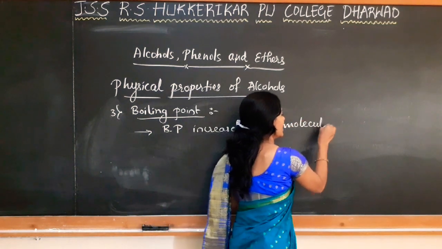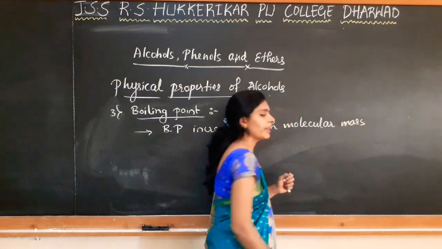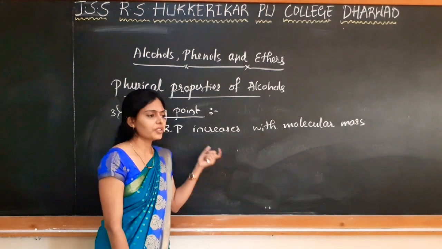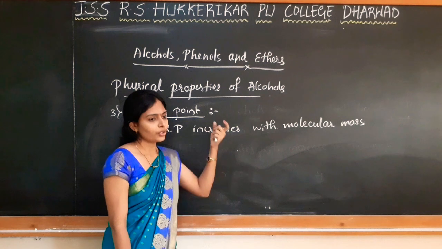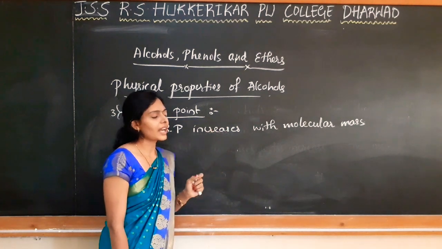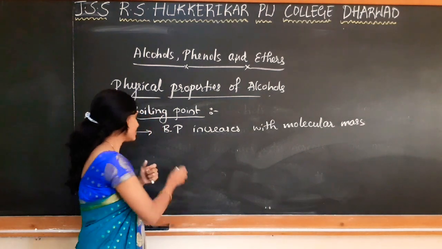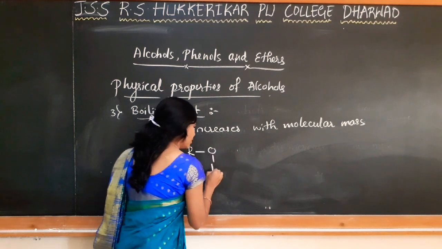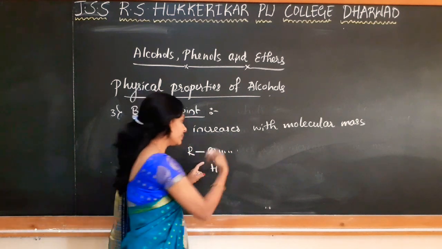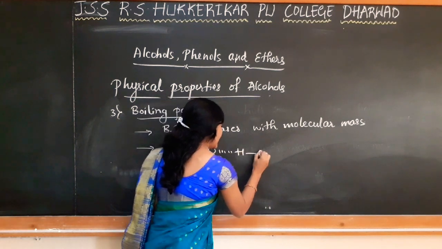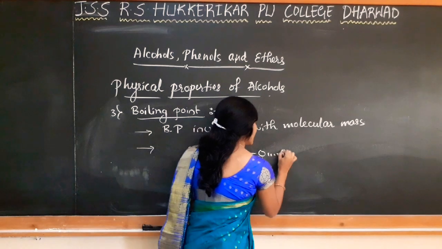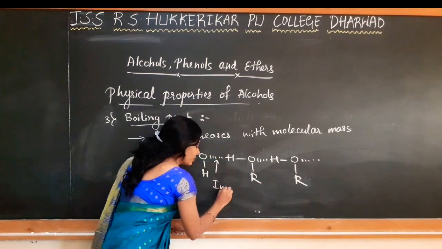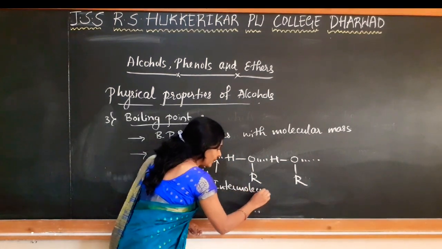When you compare the alcohol with hydrocarbon or ether or any other compound, haloalkane, which has almost the same molecular mass, these alcohols have higher boiling point, and that is because of the presence of intermolecular hydrogen bonding in alcohols. That is, an alcohol molecule will be further connected with another alcohol molecule like this.